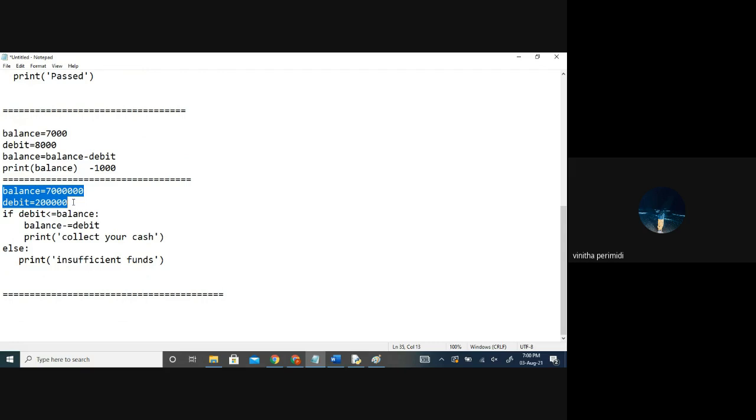No, I guess we can't withdraw from an ATM. At least I think we have a daily limit. We need to go to the branch directly and withdraw. Just thinking, in ATM we can't. So we are not dealing with human beings now. We are thinking of designing apps which will be directly used by the customer so that they don't have to go to the bank and do these jobs. So the ATM machine has software which will check and do all these things. So there should be some test conditions there. Without testing, it cannot give you whatever you want. So there is a program inside the machine.